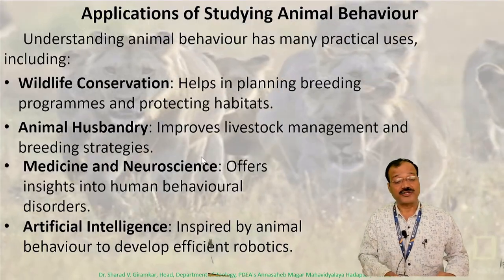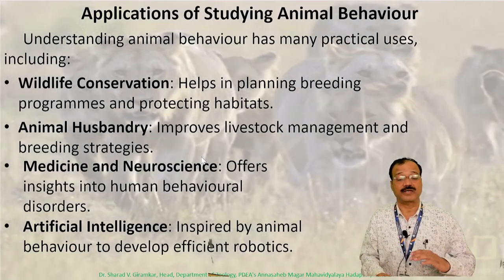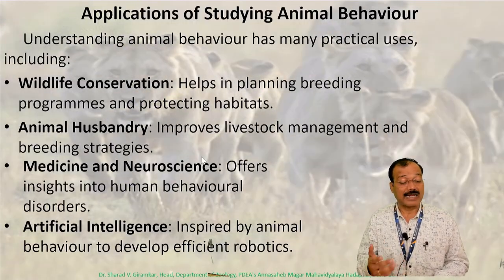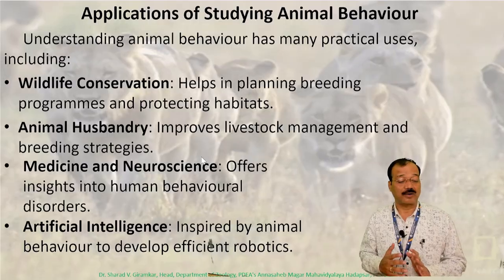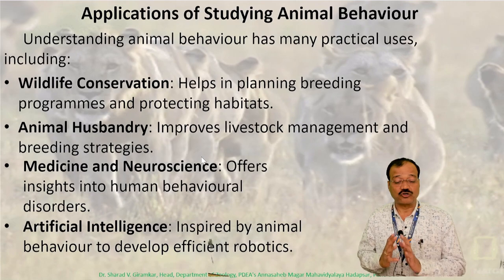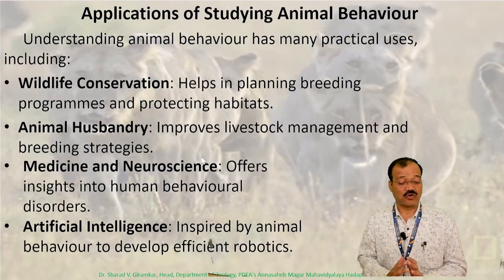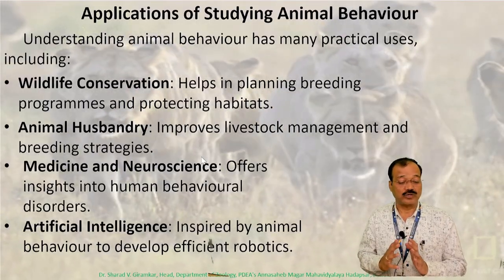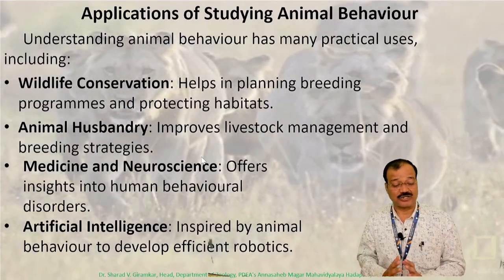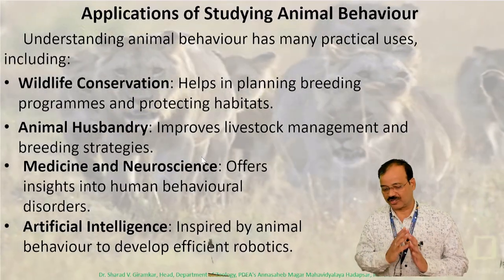Then, applications of studying animal behavior. Understanding animal behavior has many practical uses. For example, in wildlife conservation, it helps in planning breeding programs and protecting habitats. Animal husbandry involves livestock management and breeding strategies. Medicine and neuroscience offer insight into human behavioral disorders. Even artificial intelligence is inspired by animal behavior to develop efficient robotics.